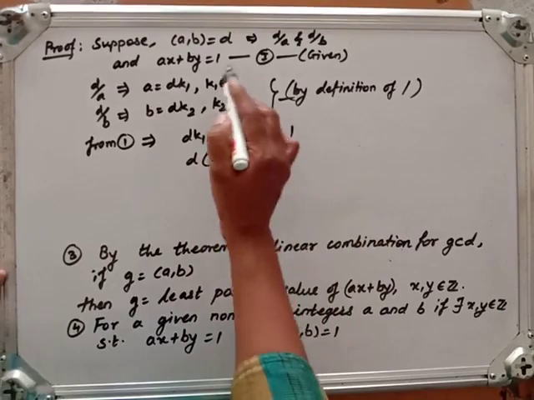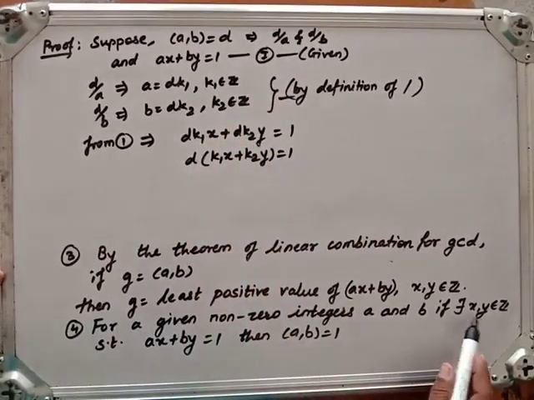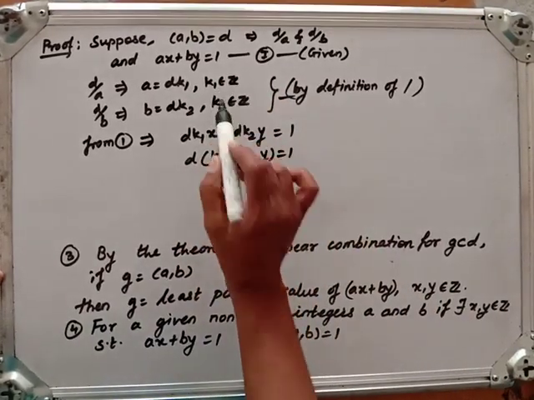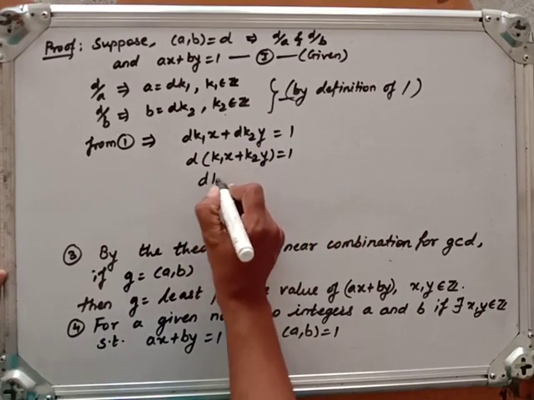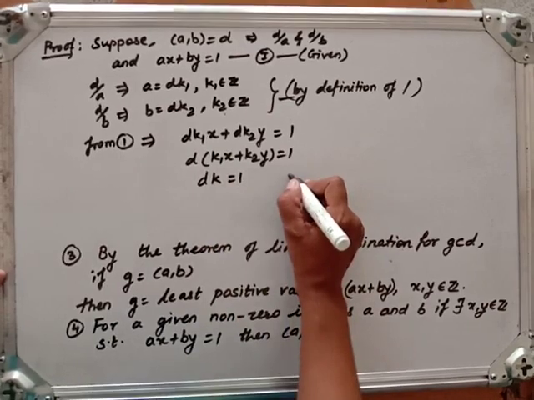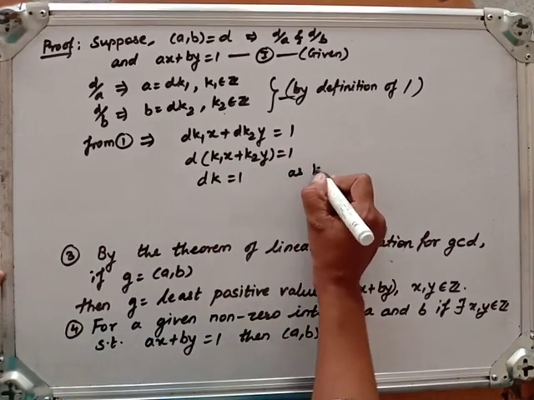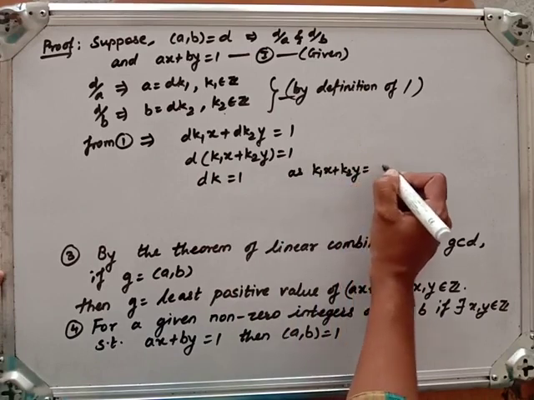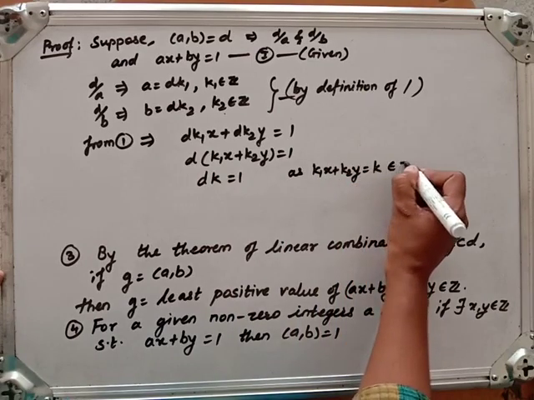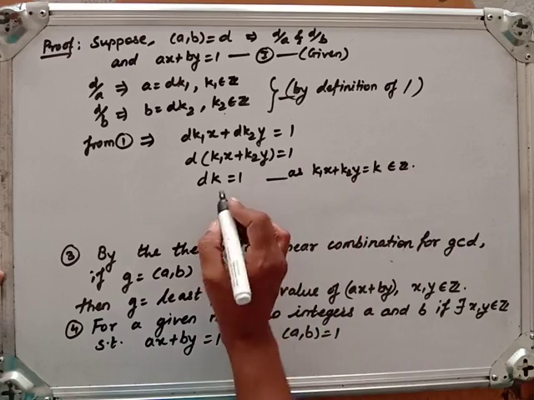As we know, x and y are integers, and k1, k2 are integers, so this is also an integer. So let me say d into k is equal to 1, where k belongs to Z.